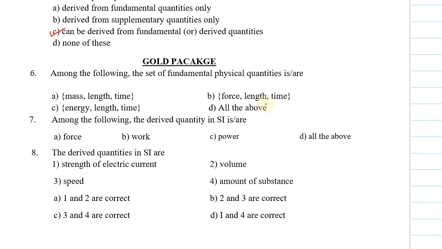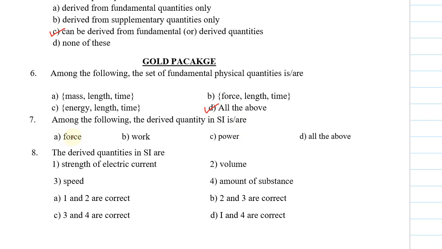Here none of the quantities can be derived from the other given quantities, so option B is correct. C, energy, length, time. Here also none of the quantities can be derived from the others, so option C is also correct. So we can conclude that all the given options are truly considered as a set of fundamental physical quantities.